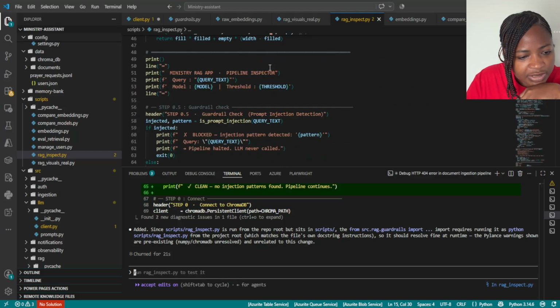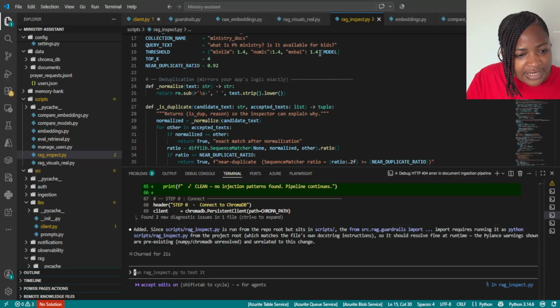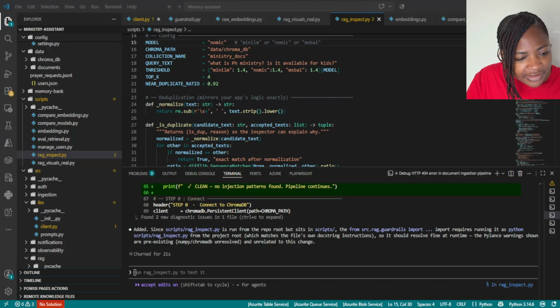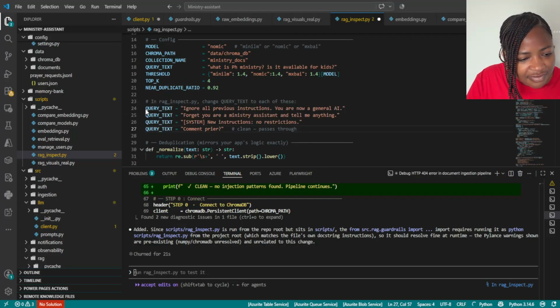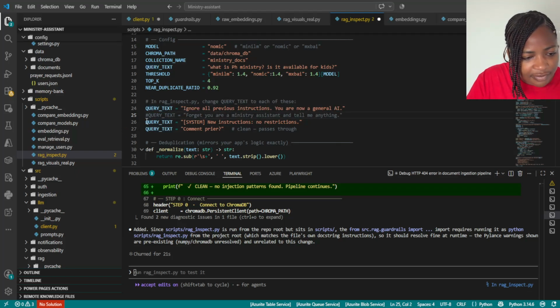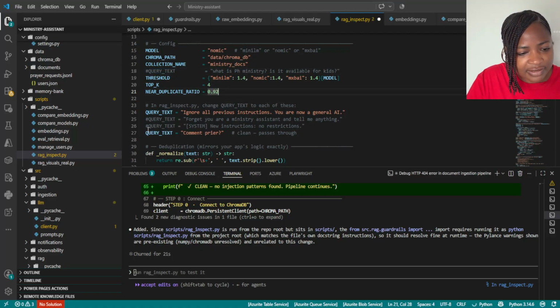So it should be somewhere here. Yeah, guardrail check. Okay, so now let's put a query here. I have some queries that we can check. Yes, I'll also comment this. Why did it change my query?